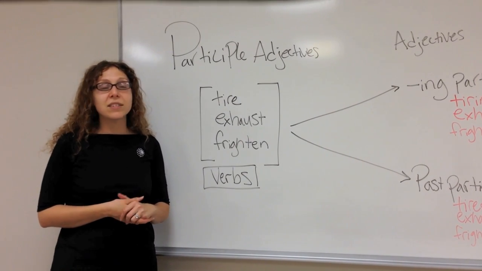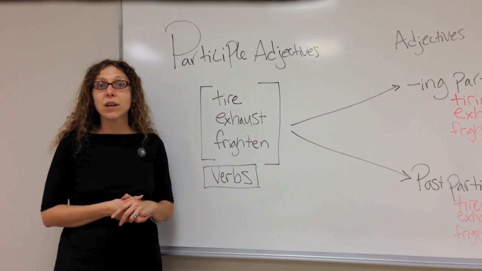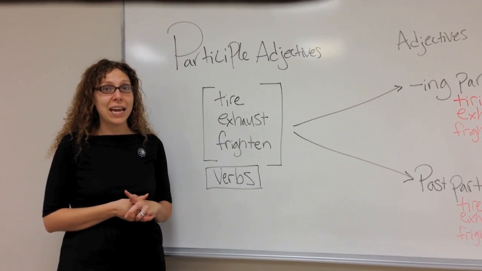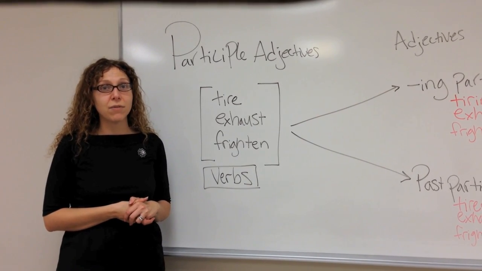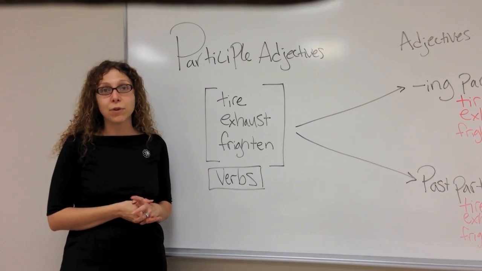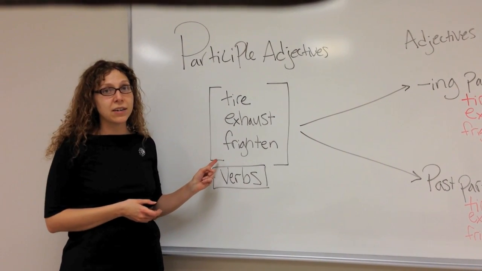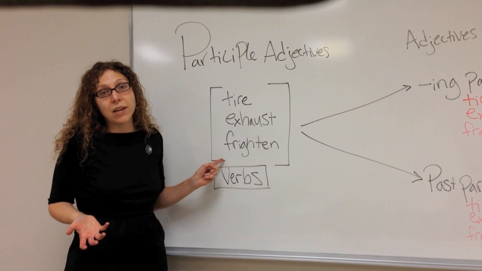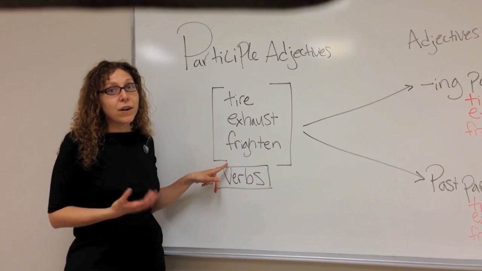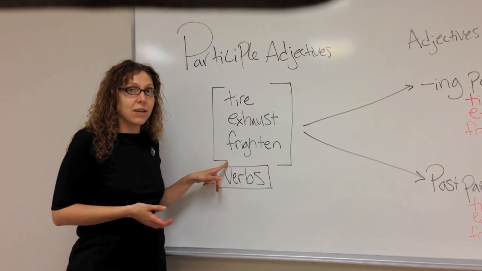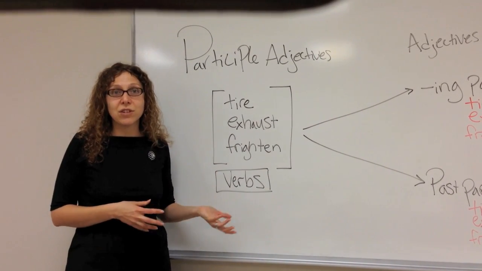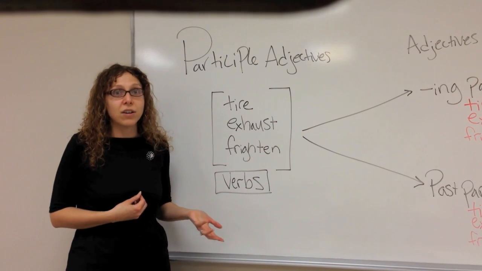In your book, this is on page 236, so you can turn to page 236 and look at the chart 11-8 as we follow along with this video. The main thing about participle adjectives is that they come from verbs. And so I have some verbs here that you might not have thought of as verbs before: tire, exhaust, and frighten. Frighten is the one that's most obviously a verb, but tire and exhaust you usually don't think of because you just think of the adjective form, I'm tired or I'm exhausted.